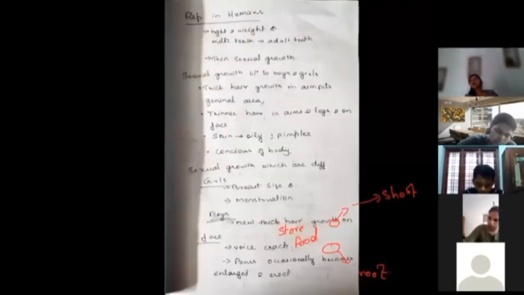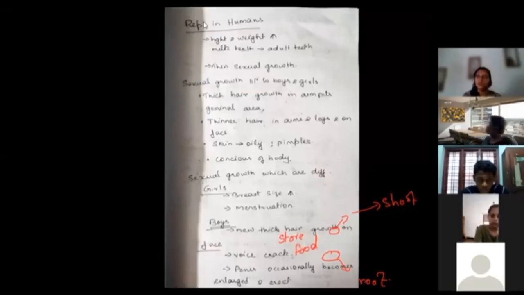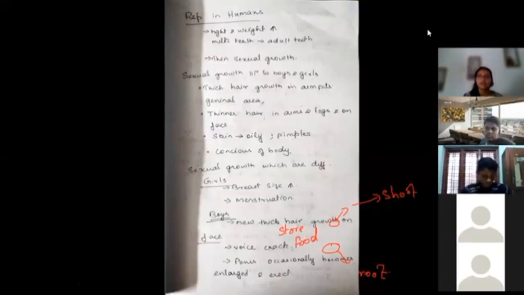Now we are moving on to human reproduction, but before that, take a break for 5 minutes, go through this, and after that you have to get up from your place, go and drink some water and come back and sit. Don't have it from a water bottle. You have to go to your kitchen and have a cup, because I want you to have a break. What is the time now? So we'll meet at 9:10. But revise and go, everybody. Please do revise and go.